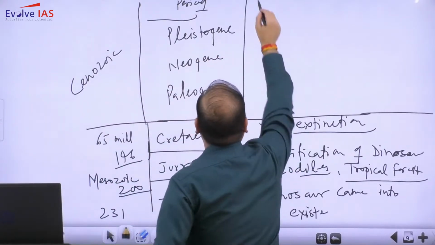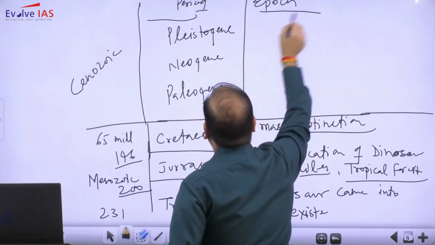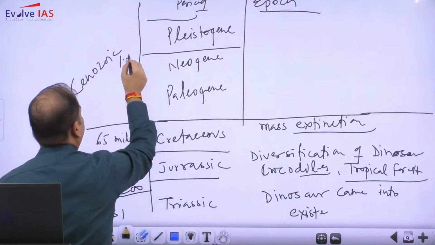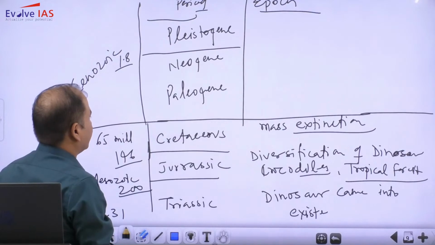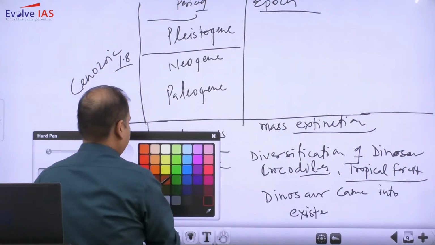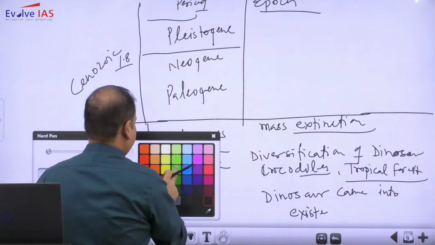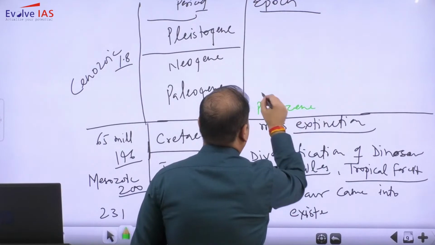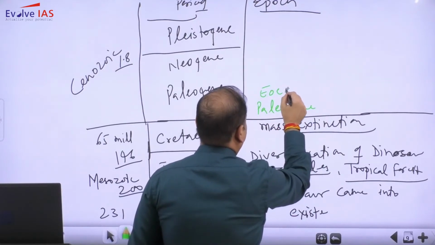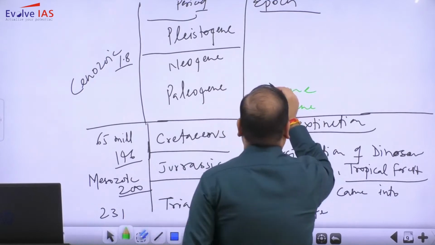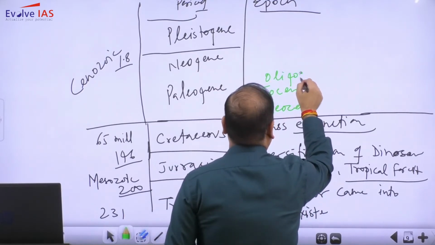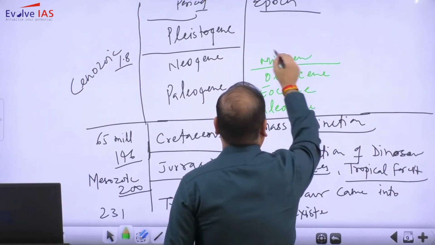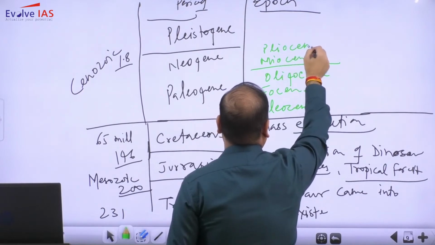Now we have further epochs. So Paleogene and Neogene is roughly from 65 million to 1.8. Now the Paleogene is further subdivided into Paleocene, Eocene, Oligocene, Miocene and Pliocene.